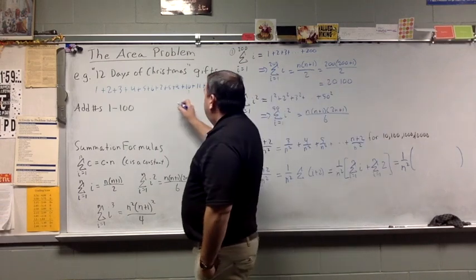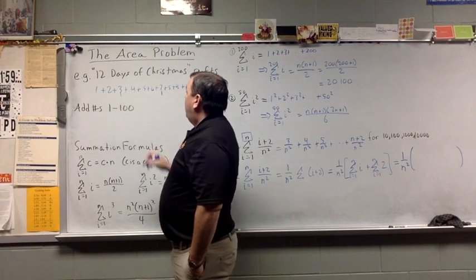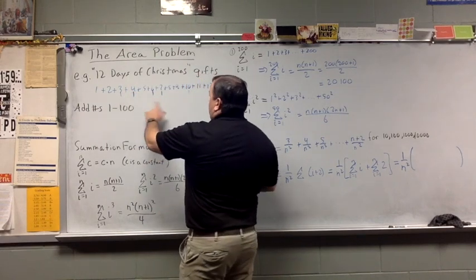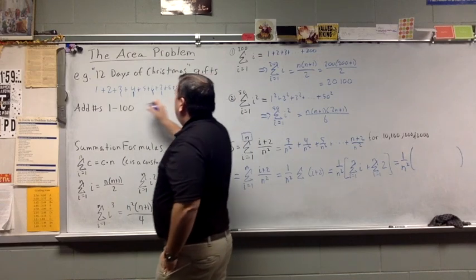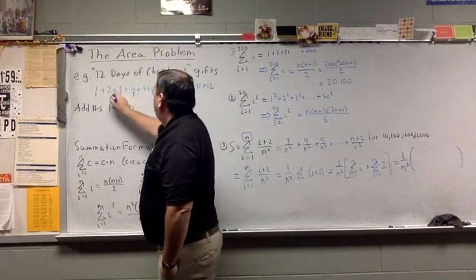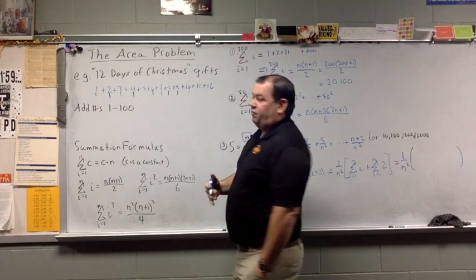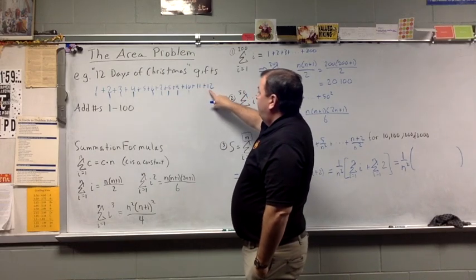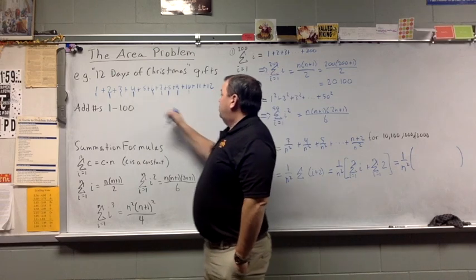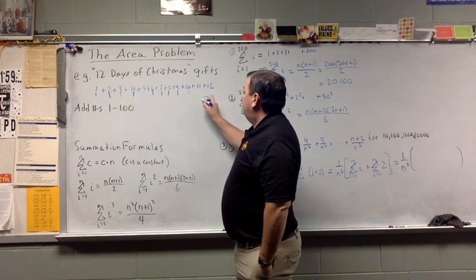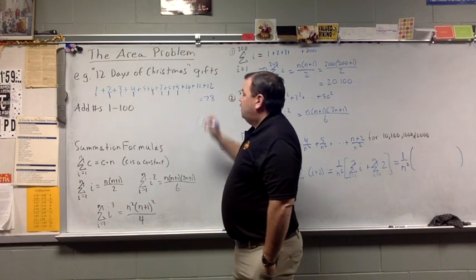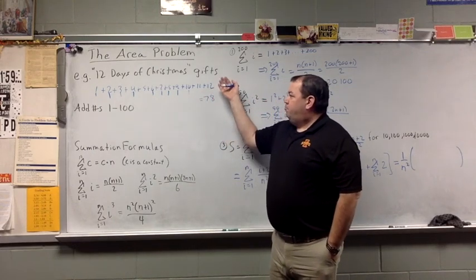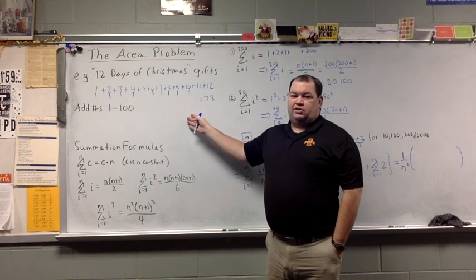We can pick out some tens. 7 and 3 add up to 10. 6 and 4 add up to another 10. So I've got 1, 2, 3, 4, 5 tens. So I'm already up to 50, 61, 73. It looks like we're up to about 78 gifts. Not unmanageable, but I want to take a look at a little harder example.